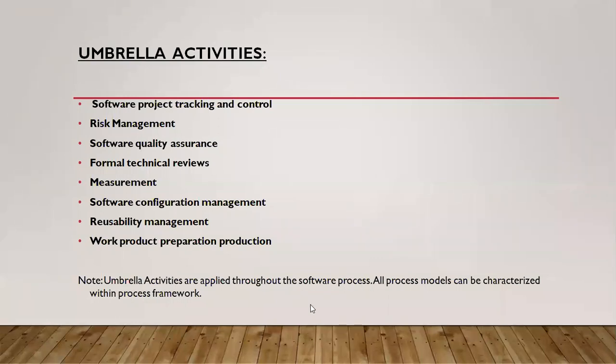And the final note is that umbrella activities are applied throughout the software process. While working on software, we should apply the umbrella activities. All process models, whatever models we have developed, can be characterized within the process framework only. Okay, this is about our software process. Thank you.